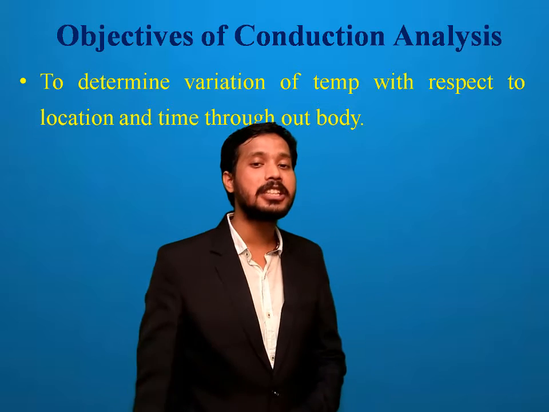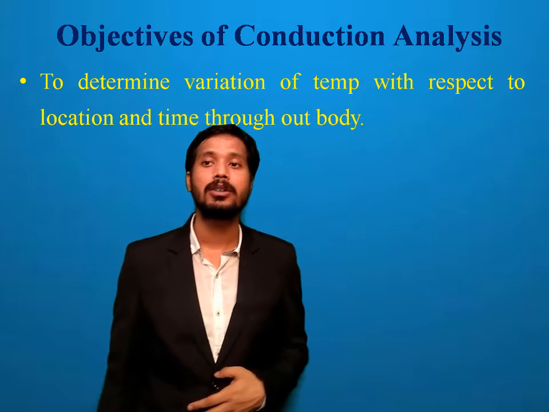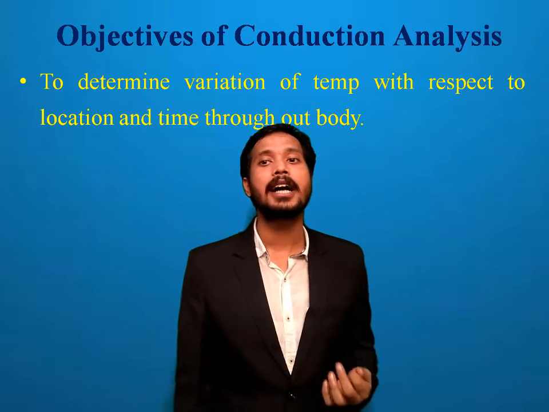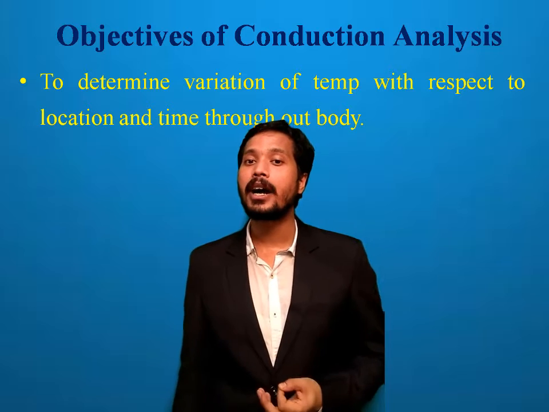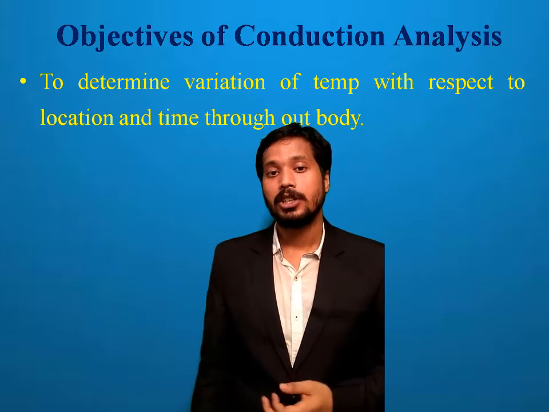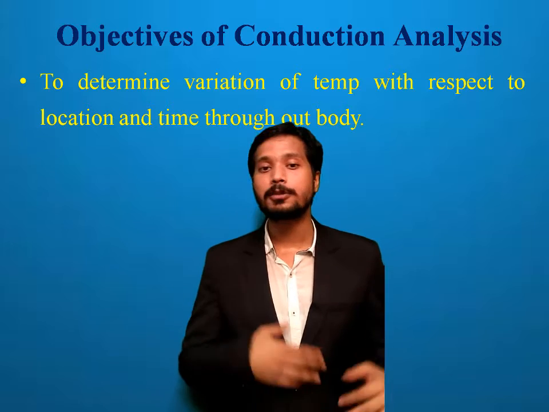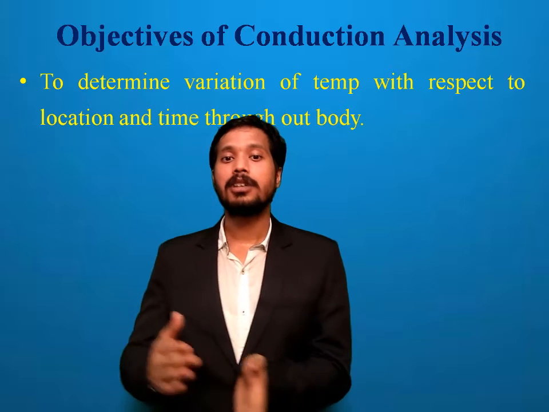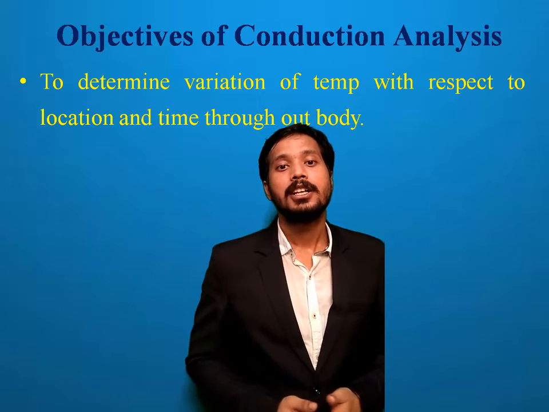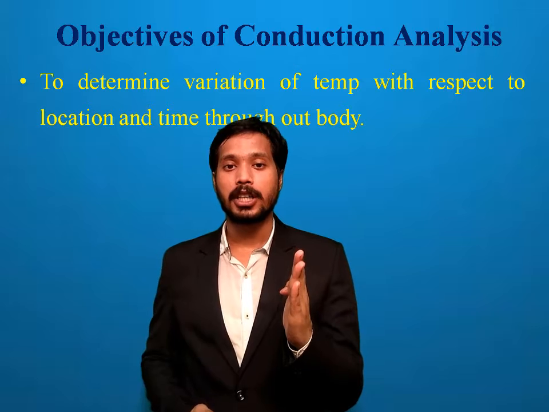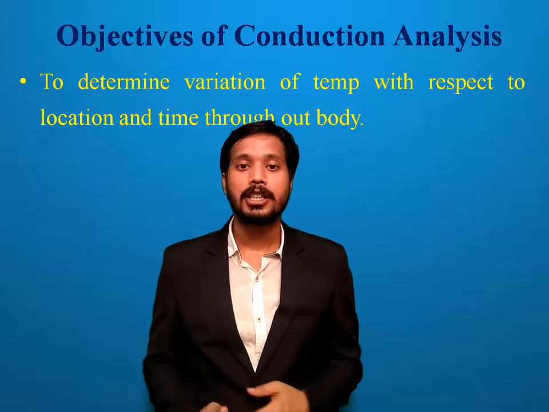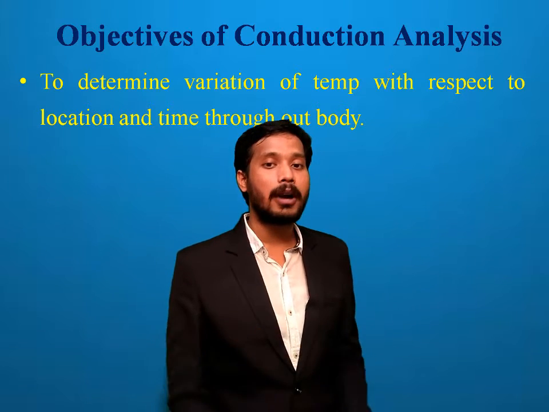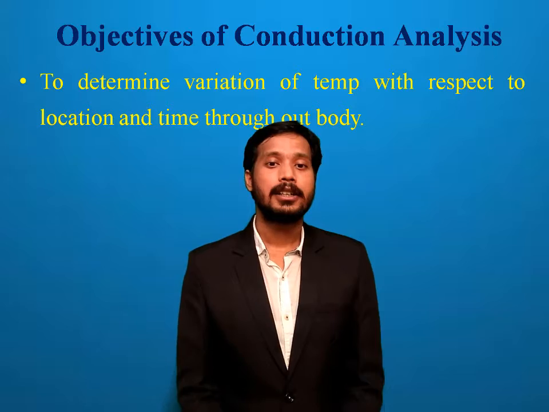The objective of conduction analysis is to determine the variation of temperature with respect to location and time throughout the body. That means at what place the temperature of the body is how much, and how the temperature varies with distance. At this distance the temperature is this much, at that distance it is that much. How we find the temperature value or heat transfer, we will analyze right now.